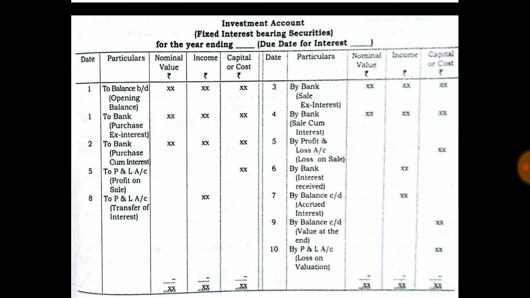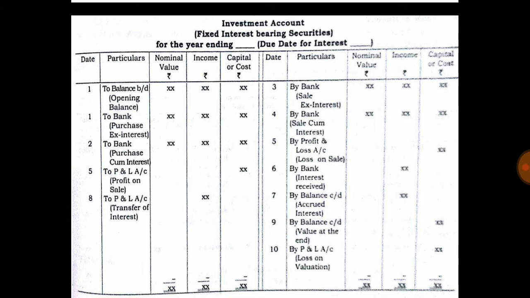Here we will discuss the format of the investment account, which is used for fixed interest bearing securities. There are two sides: first is debit and second is credit.